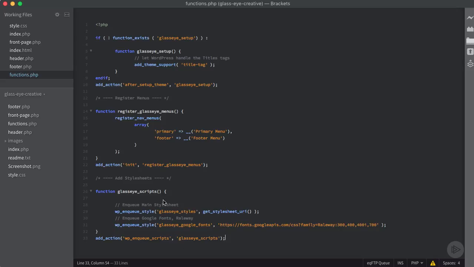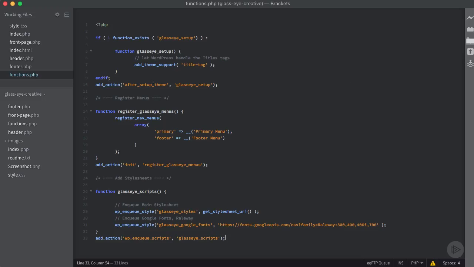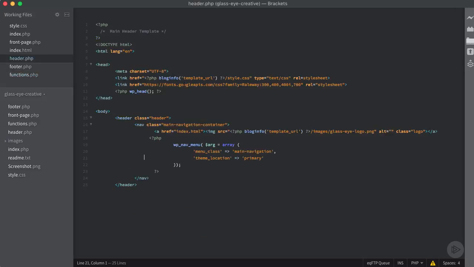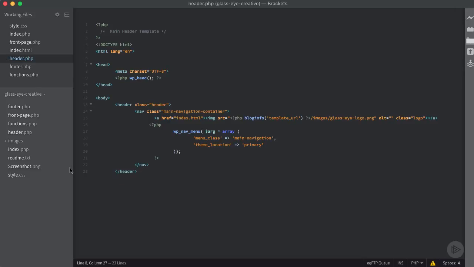And now we should go check out our site and see if this is working. So I'm back in the dashboard, and first we'll check to see if our style sheet is being pulled in, since you remember we added it in our header actually. I just realized we forgot to delete it from our header template, so just to make sure this is being pulled in, I'm going to come back to our header.php file. And we'll just want to delete our static link, so now that'll all be dynamically being pulled in.